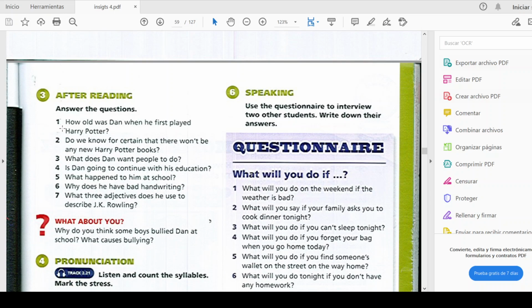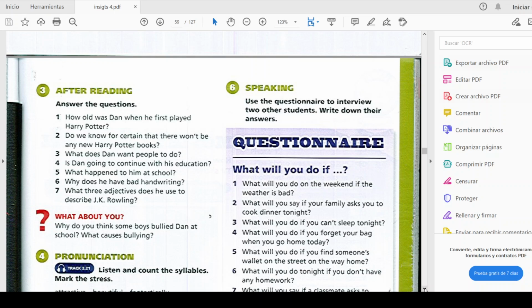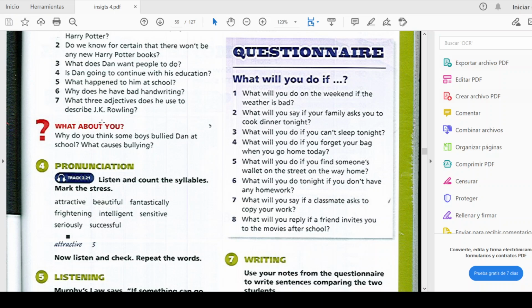Then we have exercise number 3. This is the after reading. You are going to answer these questions, all of these 7 questions, based on the previous reading, using the previous information. Here we have a question: what about you? Why do you think some boys bully Dan at school, and what causes bullying? Okay, this is a very interesting topic that maybe we can discuss next Saturday in class.